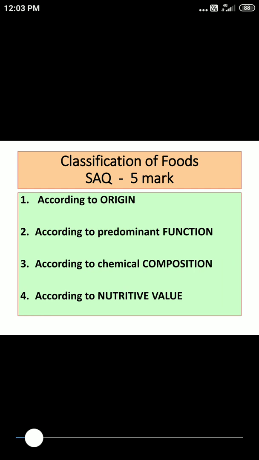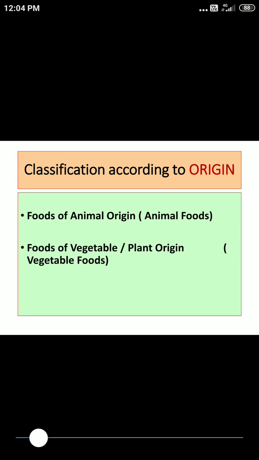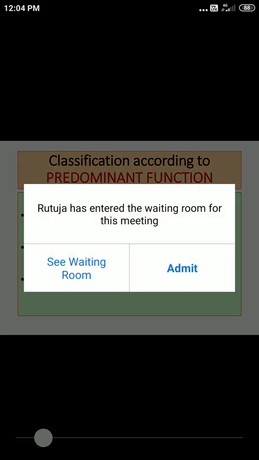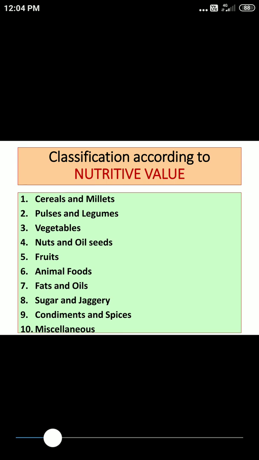We classified food based on four different criteria: origin, function, composition, and nutritive value. Depending on origin, these are animal foods and plant foods. Depending on predominant function, bodybuilding foods, energy giving foods, and protective foods. Based on chemical composition, these are only nutrients: proteins, fats, carbohydrates, vitamins, and minerals. This is the most important thing. At least the first 5-6 ranking you are supposed to know.